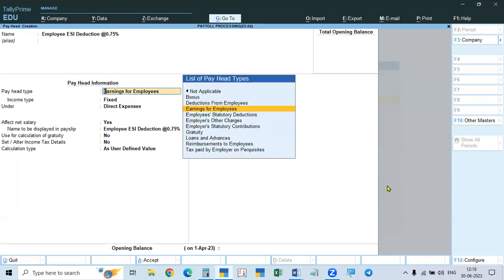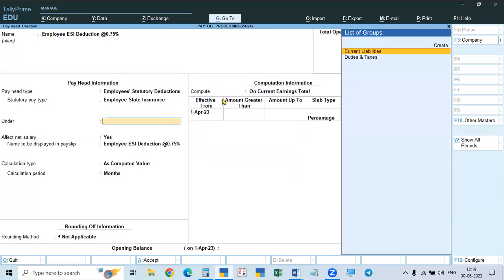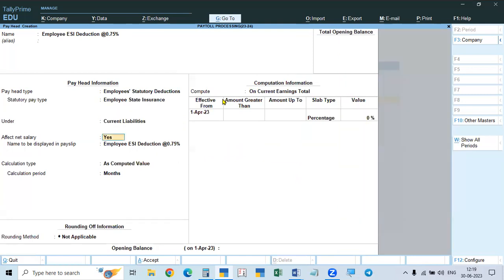This is also according to the statutory obligation, we are deducting. So this is also called employees statutory deductions. What is the head? For PF, it is taken as PF account number 1. For ESI, the employee state insurance head is separately given. Take that one. And this is also a current liability. All these deductions are made from the employee and to be paid to the government. So it is a liability to the employer. It is affecting salary. Yes, it will affect, and it is shown in the pay slip.